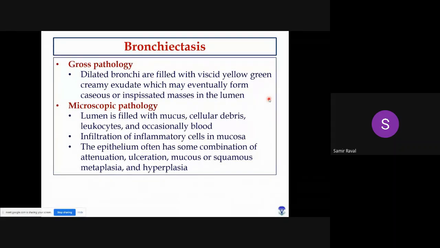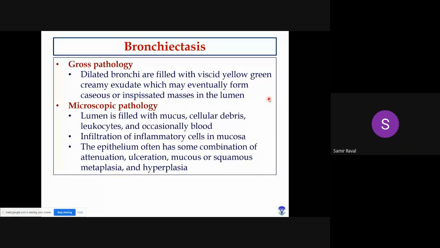Macroscopically the lumen of a bronchus or bronchi is filled with mucus, cellular debris, leukocytes and occasionally blood. Why does this happen? Because these lumens are initially infiltrated with inflammatory cells like neutrophils and eosinophils. They release lytic enzymes like proteases, elastase and some other metalloproteinases, and ultimately they degrade our epithelial mucosa as well as submucosal glands, muscles and cartilage, and all these degraded materials get accumulated inside the lumen, right? So we find cellular debris.